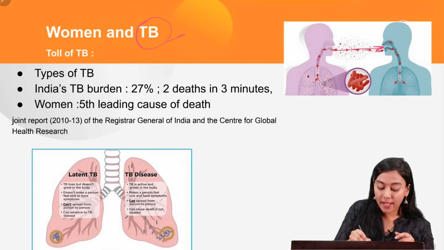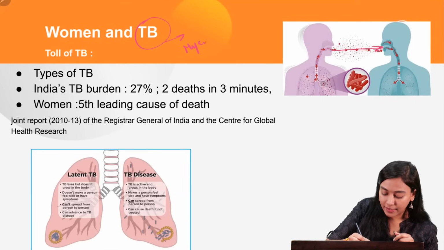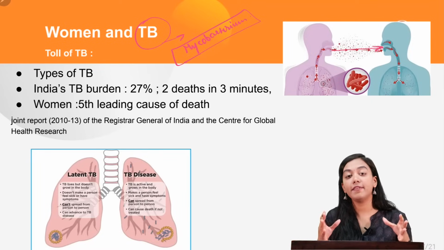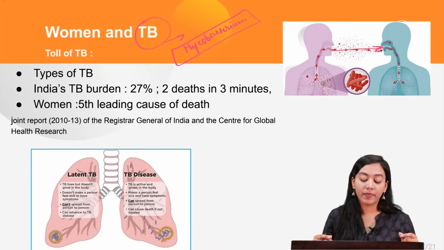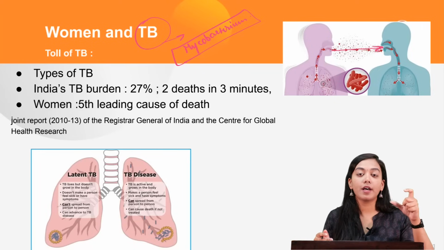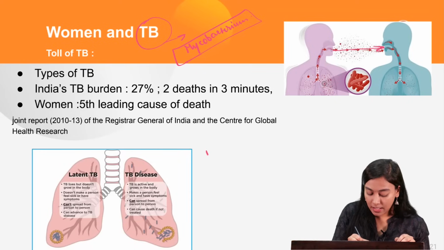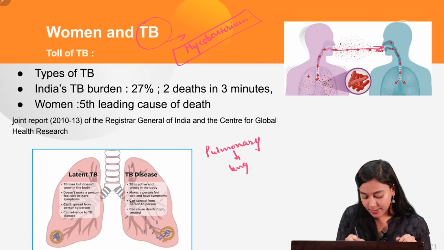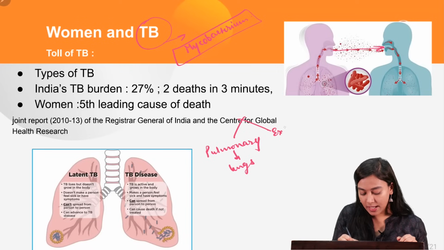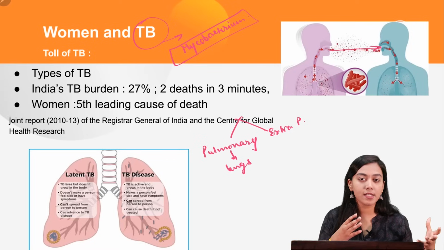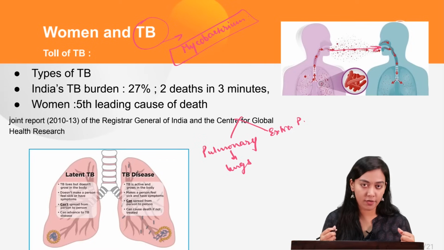Now, it is caused by a bacteria which is Mycobacterium tuberculosis, which mostly affects, not all the time, but mostly affects the lungs of the body. Depending upon how many parts of the body it affects, TB disease can be broadly classified into two types. One is the pulmonary TB, that which affects the lungs. And the second classification is the extrapulmonary TB, that which affects other body parts, for example, lymphatic system or brain or kidney or skin, etc.